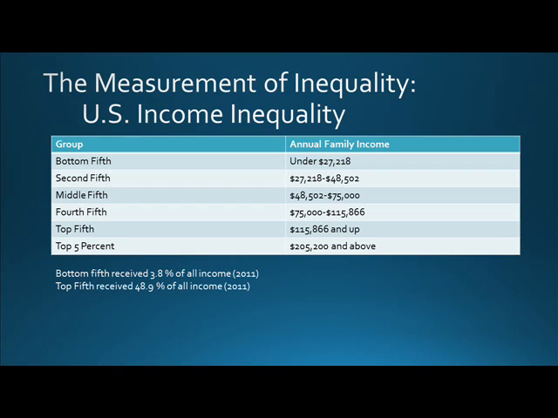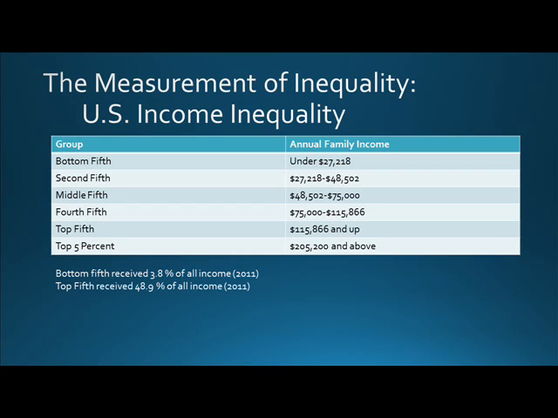Table 1 shows the income ranges for each of these groups, as well as for the top 5%. You can use this table to find where your family lies in the income distribution. The bottom fifth annual family income per year is under $27,218. The second fifth is between $27,218 and $48,502.